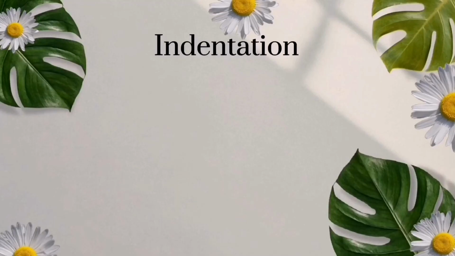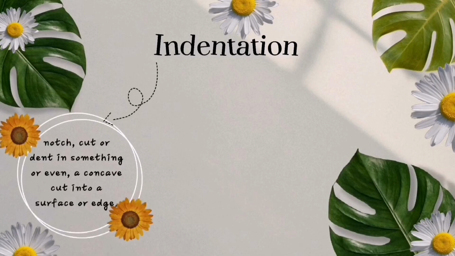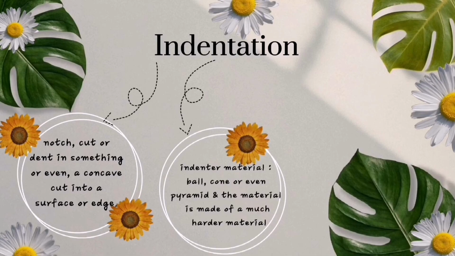Indentation is the most commonly used test to determine the hardness of a certain material, and an indentation is a notch, cut, or dent in something, or even a concave cut into a surface or edge. The indenter could be in the form of a ball, cone, or even a pyramid, and usually it is made of a much harder material than the tested material. The material will be considered soft if the indentation produced is larger and deeper.